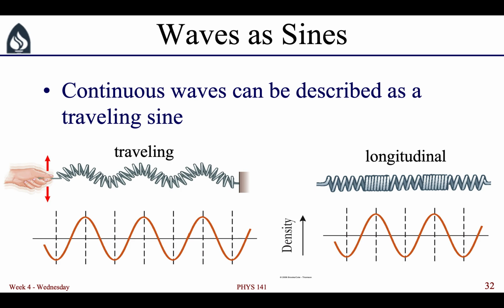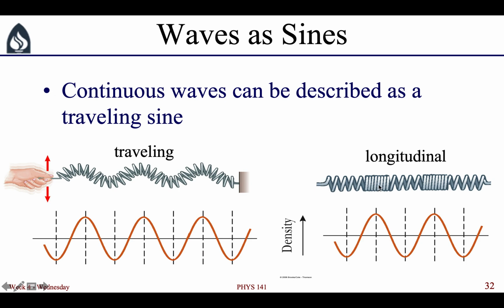Continuous waves, waves where there's not just a single pulse, but an ongoing set of disturbances, can be described as a traveling sine wave that moves along. So for a transverse wave, where the material is going perpendicular to the direction, you can see easily how if we make a sine wave that follows the shape of this traveling wave, as the wave travels, this sine wave would scoot along to the right.